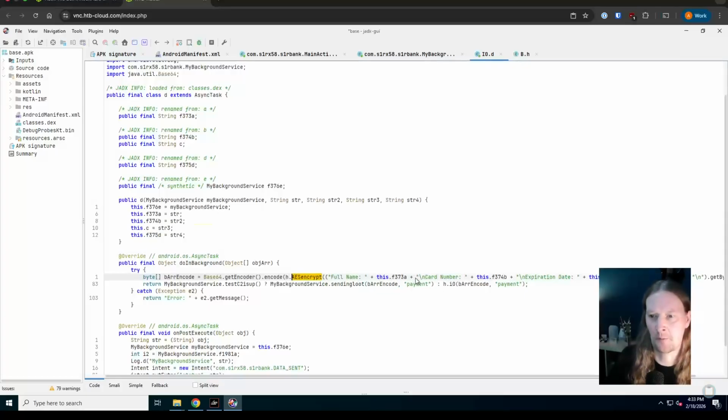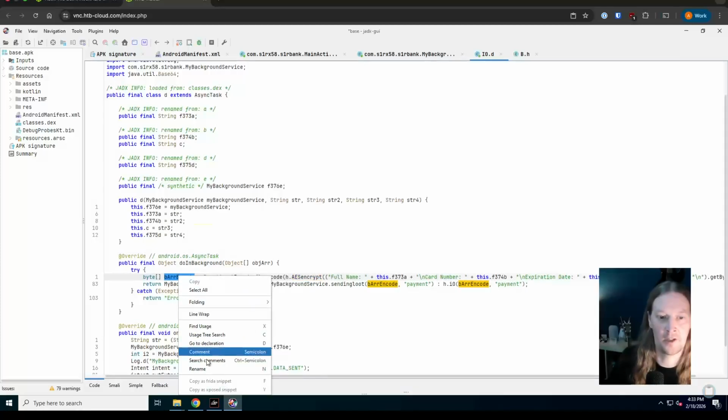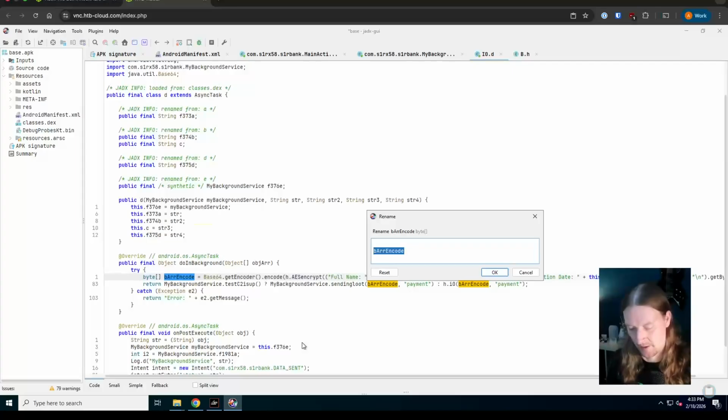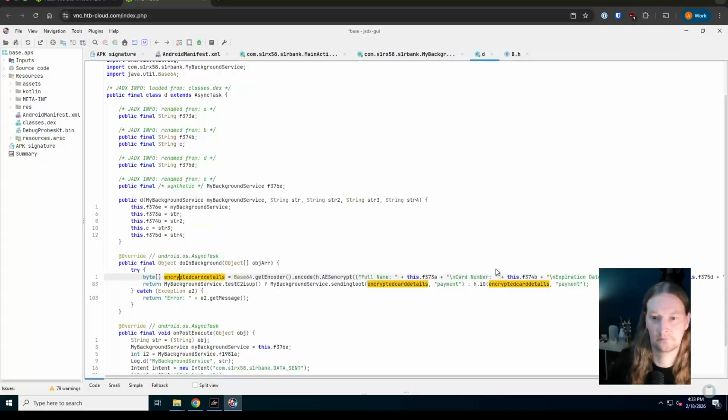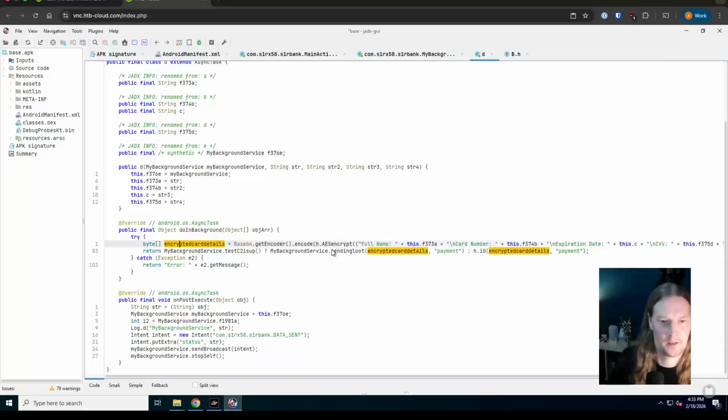So we're starting to build up a little picture of what's happening here now. This is an encrypted string, encrypted bytes related to these strings here. This information is card details, and then that is base64 encoded and stored in this variable. So let's rename this variable: encrypted card details. Nothing much else of interest there.